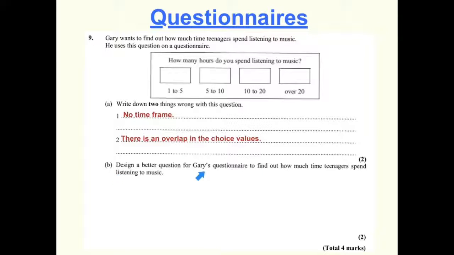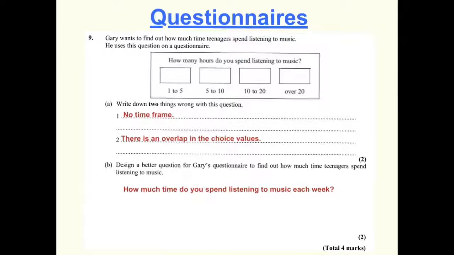Okay, part B down the bottom here. It's now asking you to design a better questionnaire. So let's just think what things were wrong with this. Well, there was no time frame. So the first thing I'm going to do when I rewrite this question is to include a time frame. So this is what I've written. How much time do you spend listening to music each week? Now, I've put each week, but you can put whatever you want. You could put per day or something like that, as long as it has got a time frame.